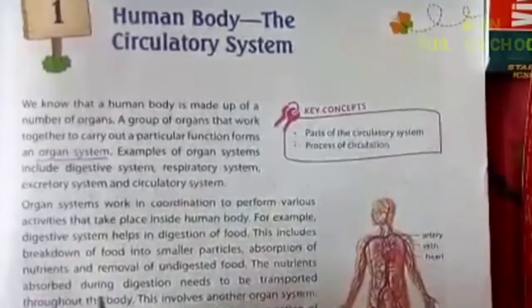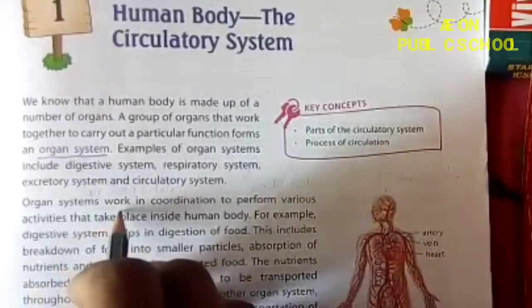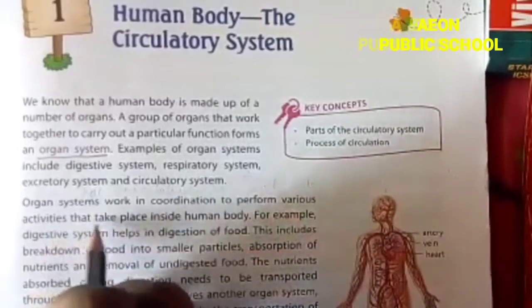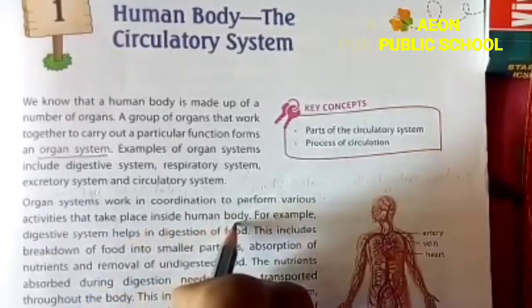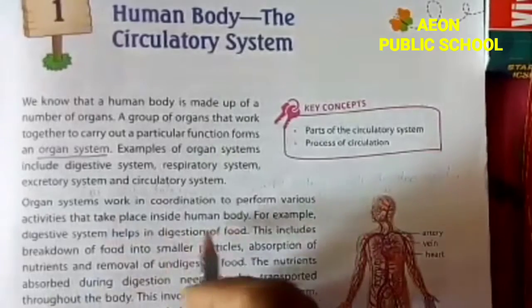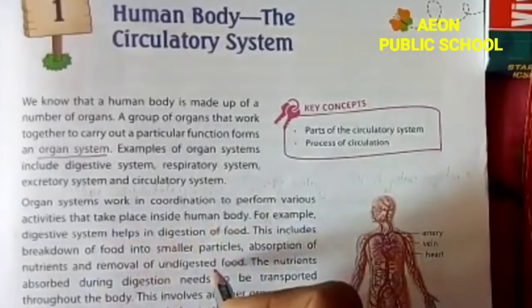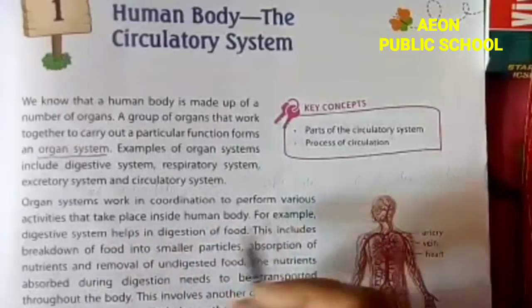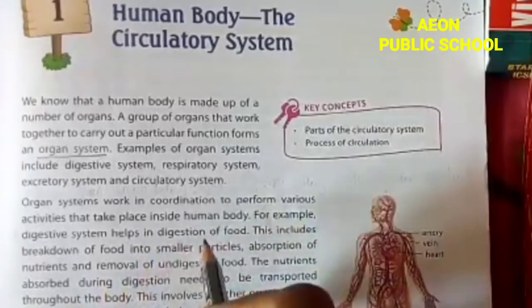Organ systems work in coordination to perform various activities that take place inside the human body. For example, the digestive system helps in the digestion of food.